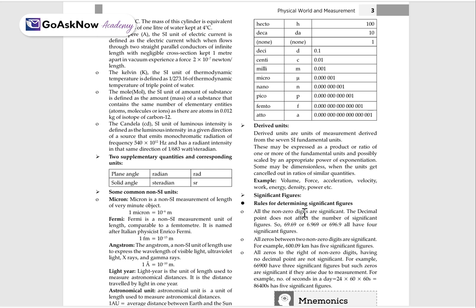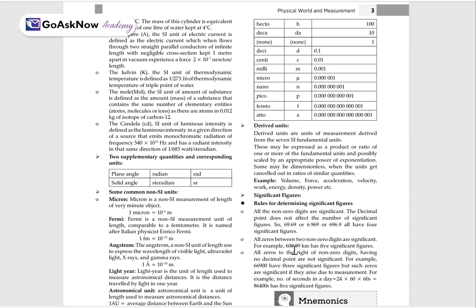Now, the rules for determining significant figures. All the non-zero digits are significant. The decimal point does not affect the number of significant figures. So, 69.69 or 6.969 or 696.9 all have 4 significant figures. We can see it. All the zeros between two non-zero digits are significant.